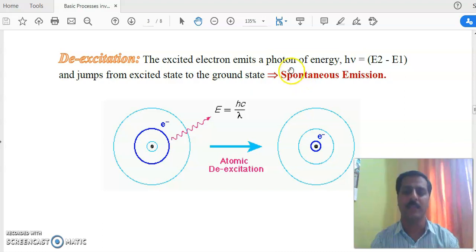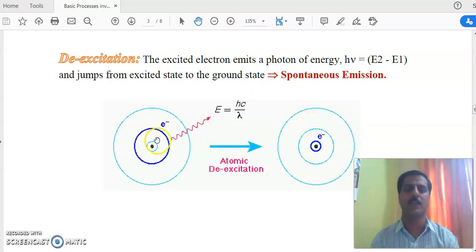After that time, the atom, electron or molecule in the excited state emits the energy which it absorbed and goes to the ground state or the lower energy state.